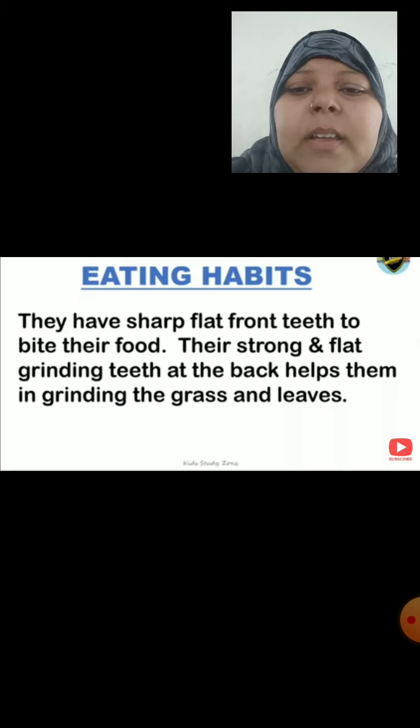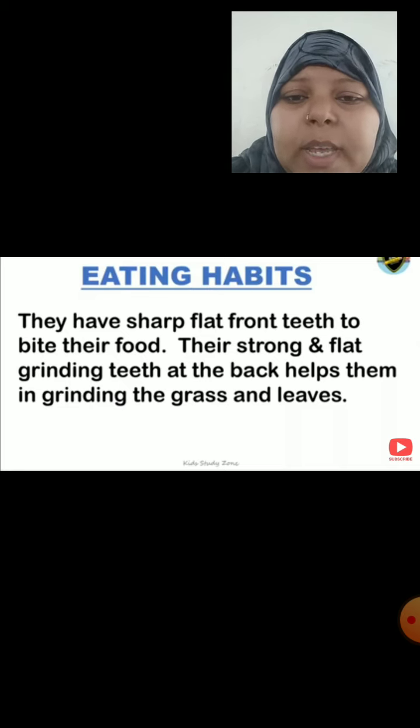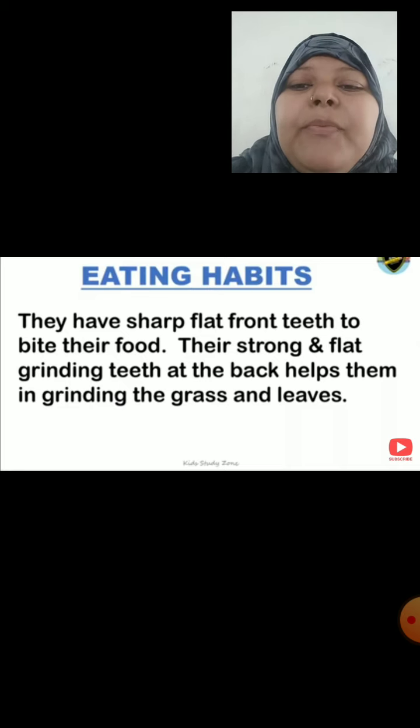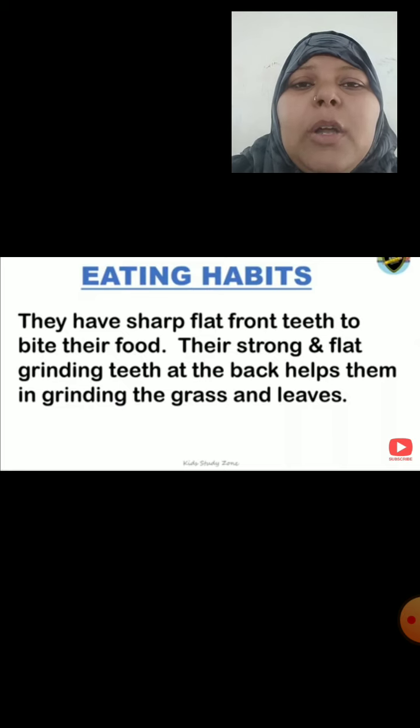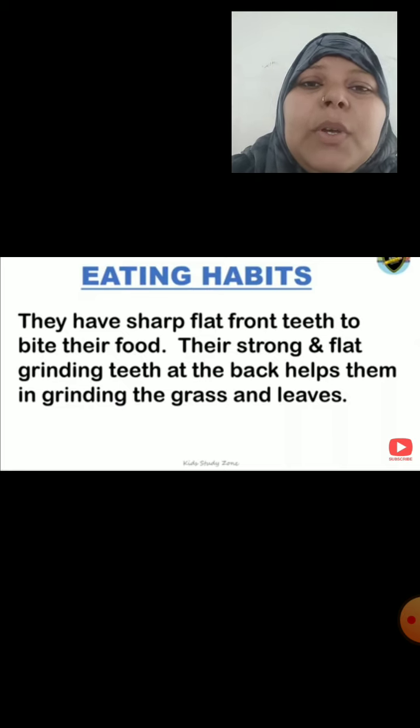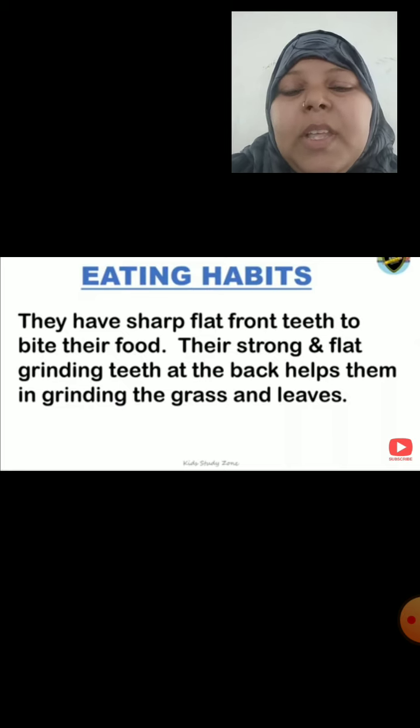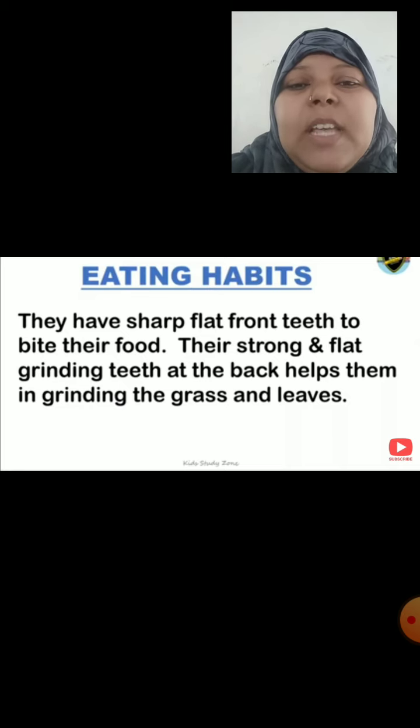See here, their sharp flat front teeth help them to bite the plant or grass, and their strong and flat grinding teeth at the back of the mouth help them to grind the grass and leaves into small pieces, or to make a soft substance which helps them to digest easily. Now let us move to the second type of classification, that is the carnivores.